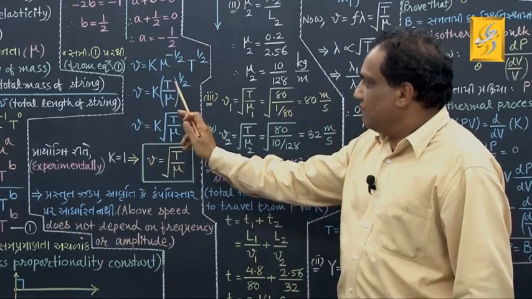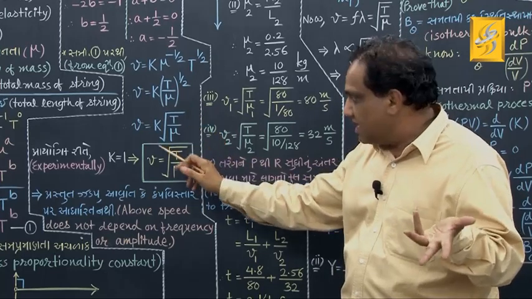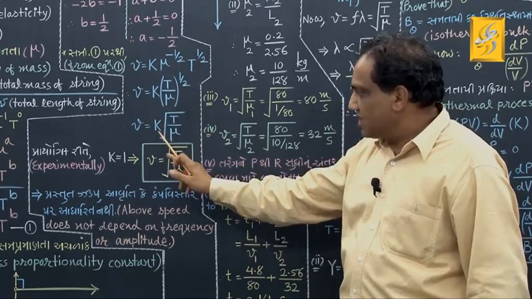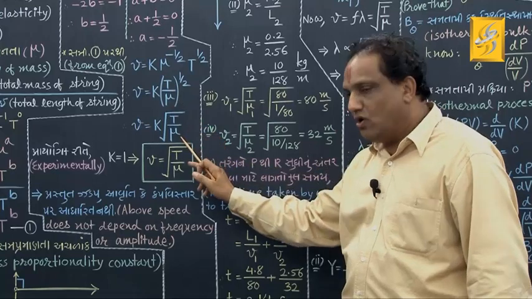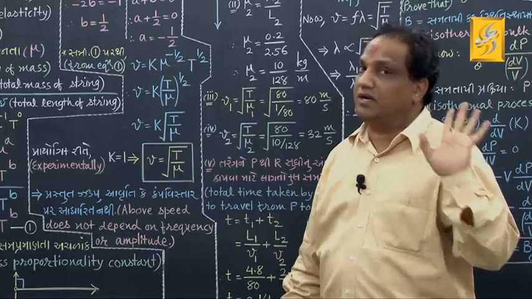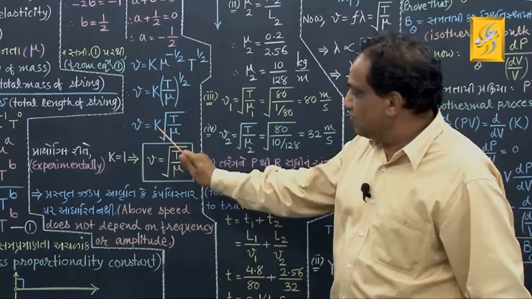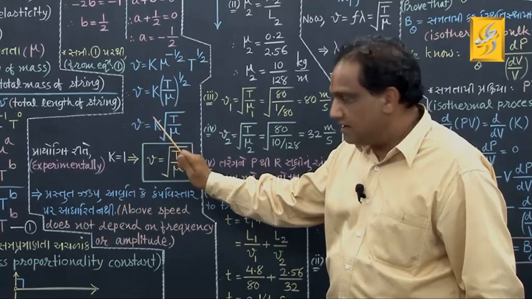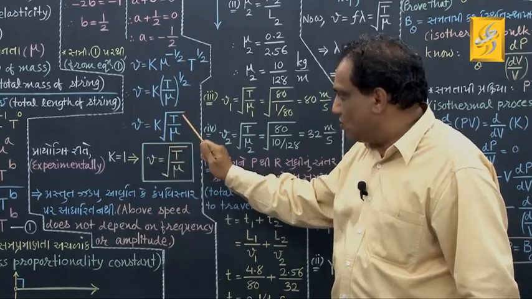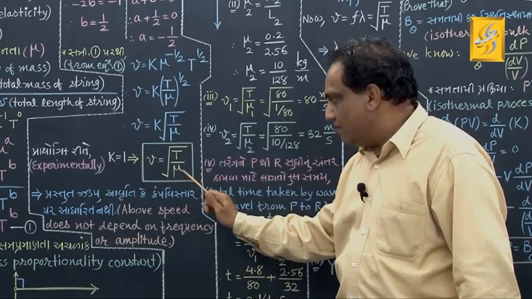And now K as it is, and when the power is 1 by 2, it is as good as taking the square root. So it is K into under root of T upon mu. Fine. Value of K is determined experimentally, and it is found to be in this case K equal to 1. Just put K equal to 1 here, then V equals to under root of T upon mu.